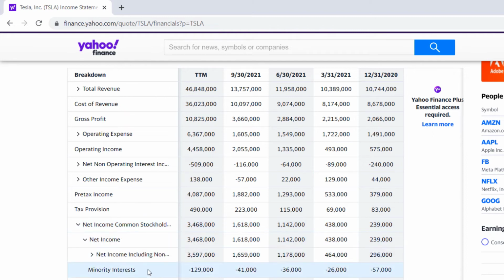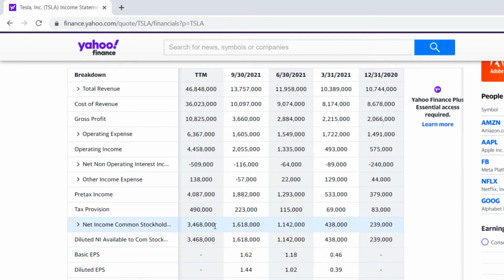There might be adjustments for things like minority interest. See, 129 million versus, let's call it, 6 billion, a very small number. But these are things adjusted for the common stockholders. Or dilution of that number; they tend to be the same, as you can see, they're exactly the same. Now, where dilution happens is where maybe you've issued more shares of stock, and that dilutes the current shareholders' shares.